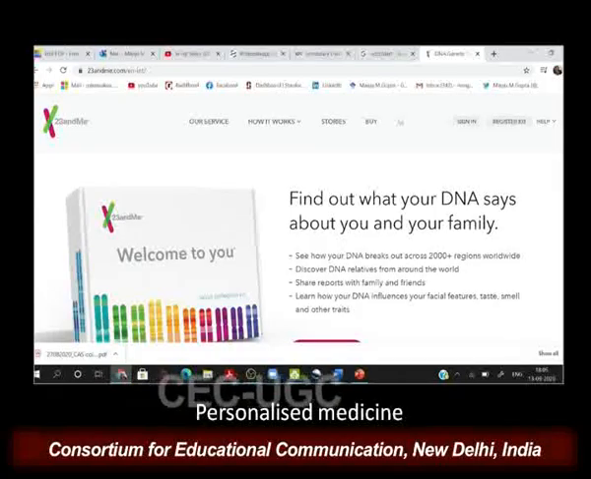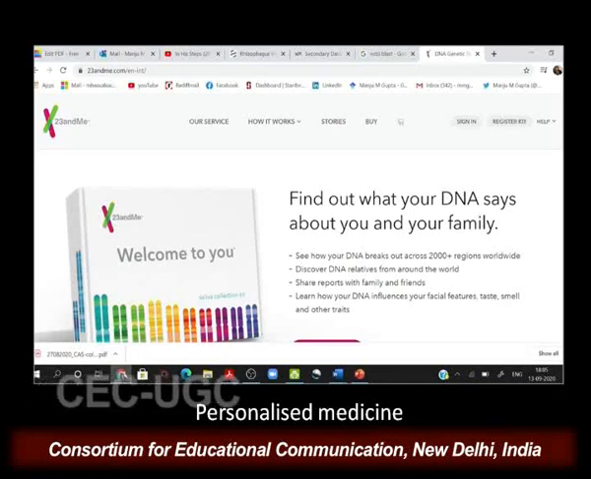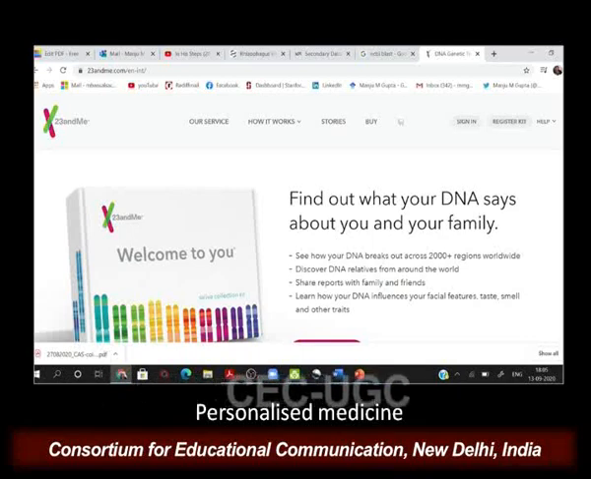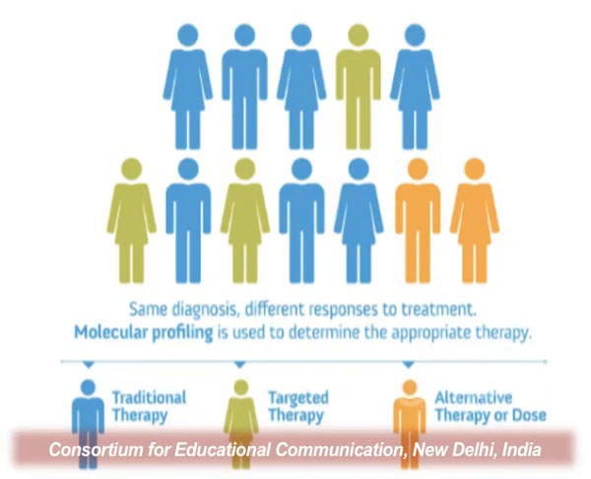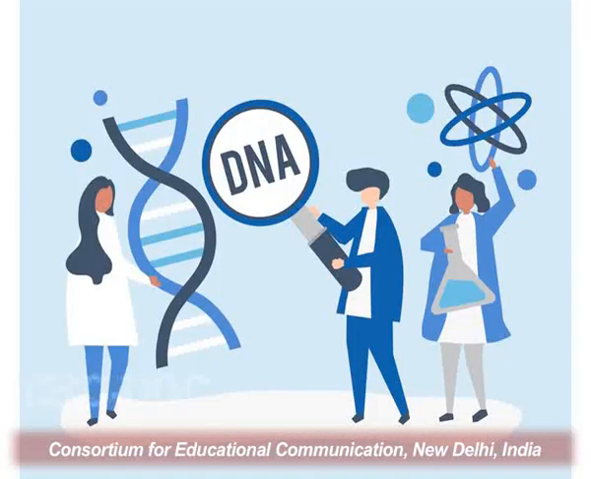Then if we talk about personalized medicine, what is personalized medicine? We take into consideration the individual patient's genetic and other social information, like from which atmosphere he comes, what his genetic makeup is, and then we design the medicine for him. And this personalized medicine will never be possible without bioinformatic resources.